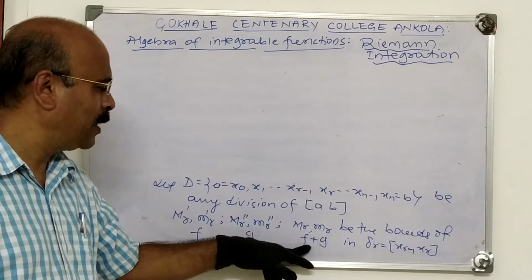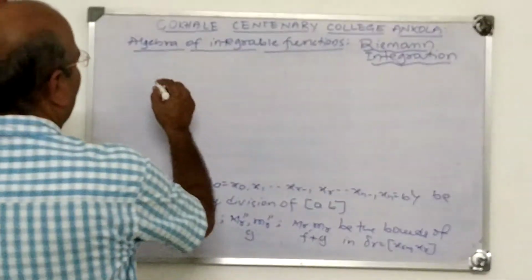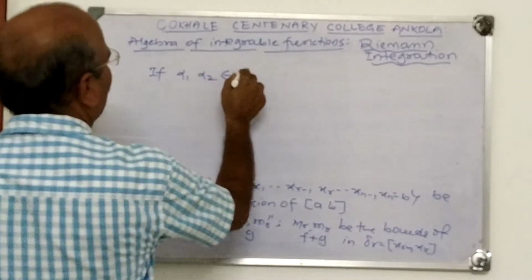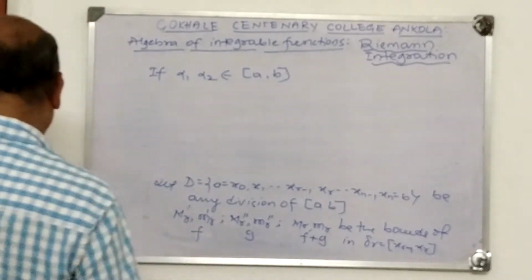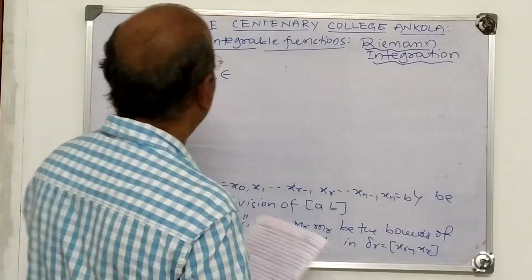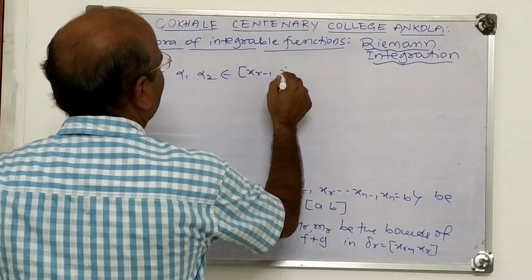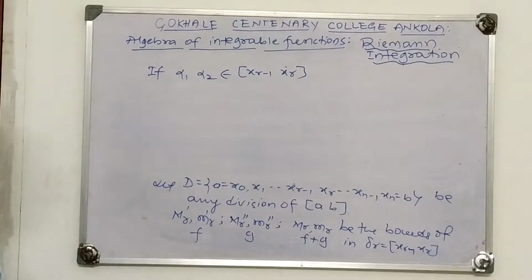M_r and m_r are upper and lower bounds of f plus g. Now, if alpha 1, alpha 2 belongs to, not AB, we take alpha 1, alpha 2 belongs to the r-th subinterval [x_{r-1}, x_r].